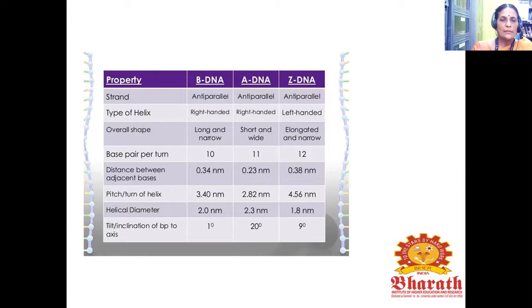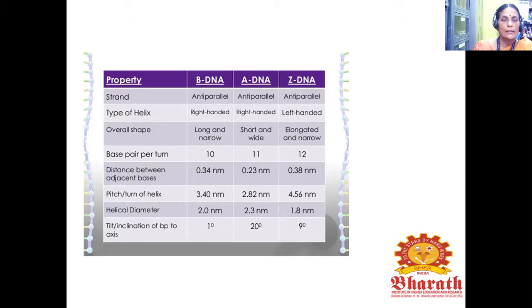The base pairs per turn are 10 in B DNA, 11 in A, and 12 in Z. The distance between adjacent bases is 0.34 nanometer in B, 0.23 nanometer in A, and 0.38 nanometer in Z DNA.